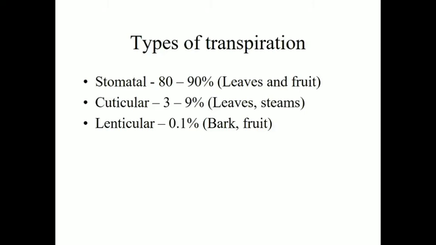Then the third type is called lenticular transpiration. This particularly exists in some species and very rarely occurs in nature, about 0.1%. Lenticular transpiration occurs through lenticels, which are present in the bark of woody plants or the woody tissues of the plant, and in some fruits. Its occurrence is very low, and therefore no significant loss of water occurs through the lenticels.